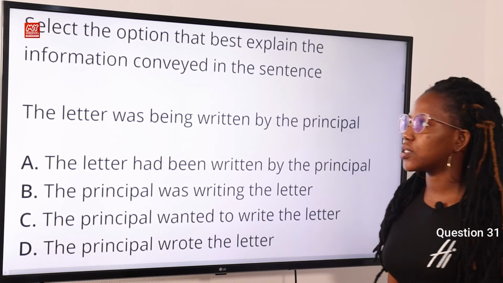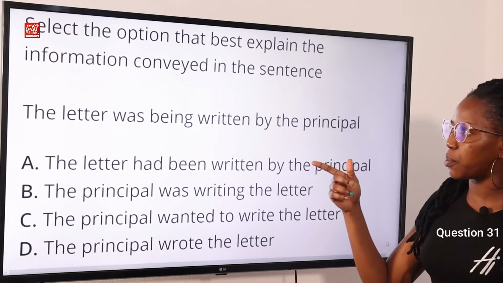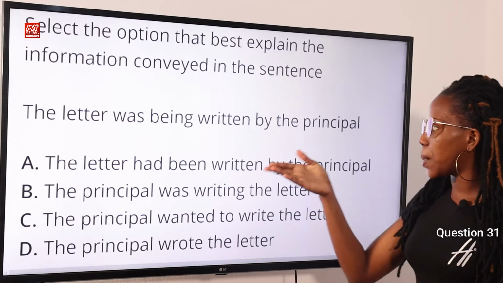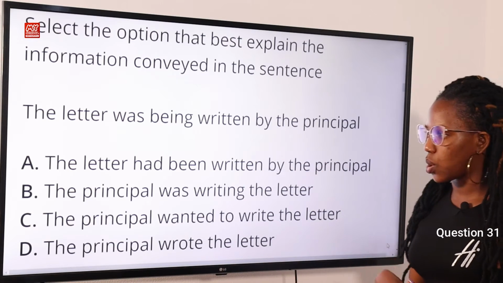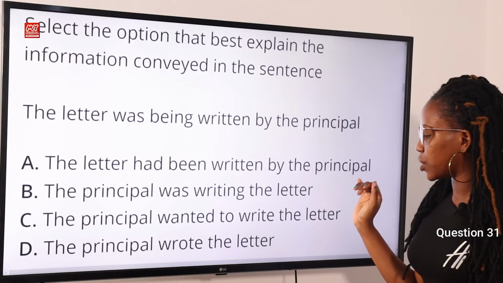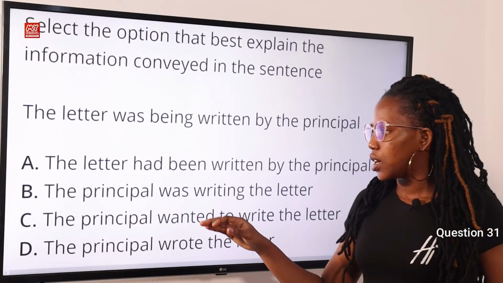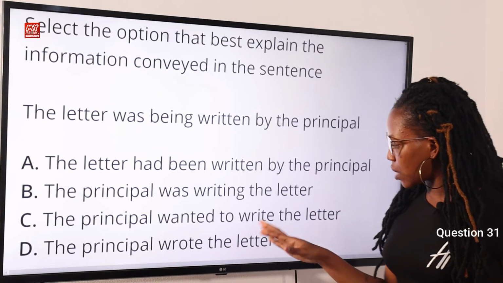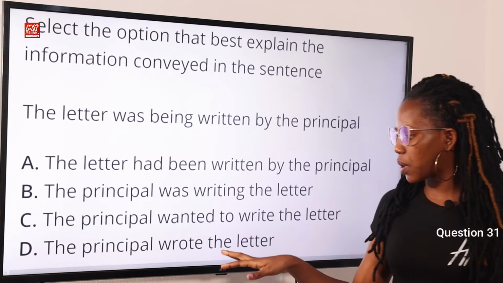Question 31. Select the option that best explains the information conveyed in the sentence. Now, the letter was being written by the principal. Option A, the letter had been written by the principal. Option B, the principal was writing the letter. Option C, the principal wanted to write the letter. Option D, the principal wrote the letter.